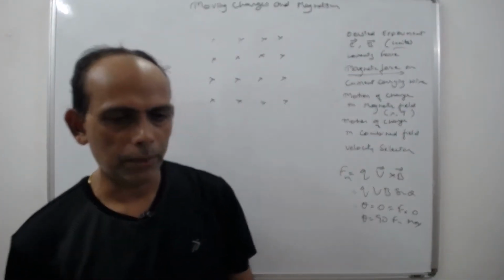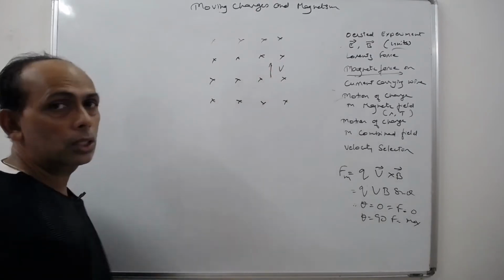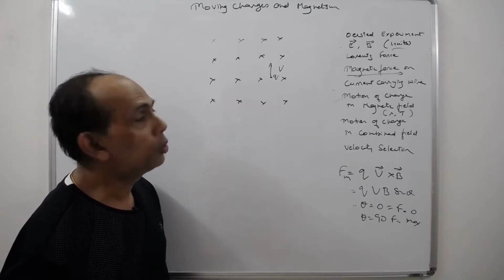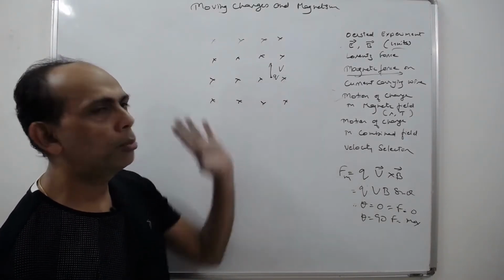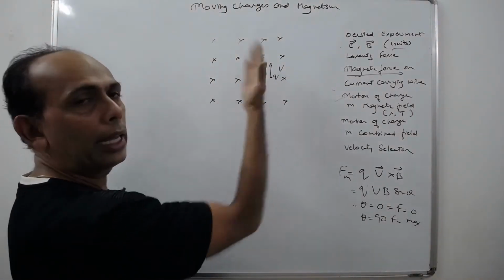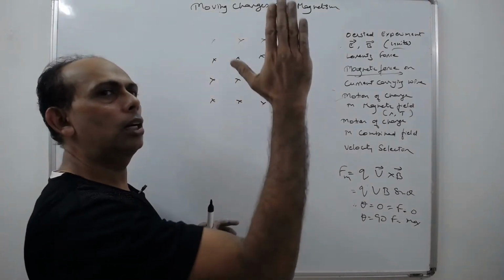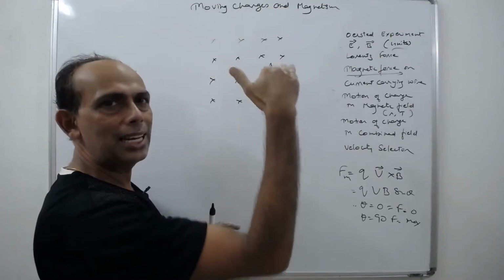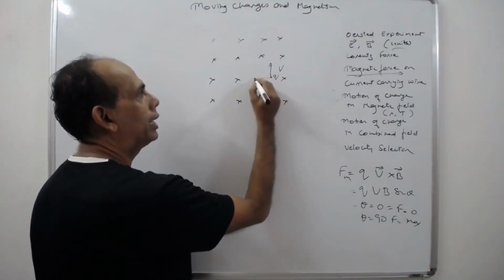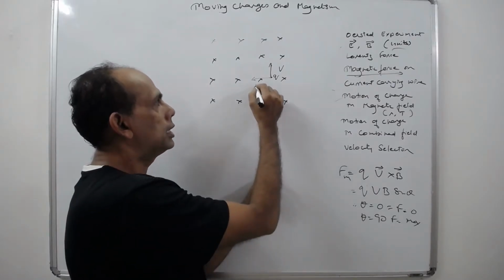Now what will happen? Let us understand the vertical component of the velocity with which it is going. This is my Q. Some force is acting because the charge is in motion, perpendicular to this direction. So what is the direction of this force? You curl your fingers from v towards B. B is inside, so from v towards B, this is the direction of the force. So the force will direct it inside like this, I mean towards the left side. This is the Fm.